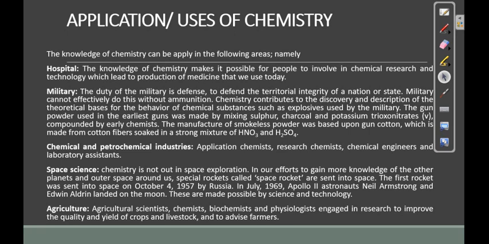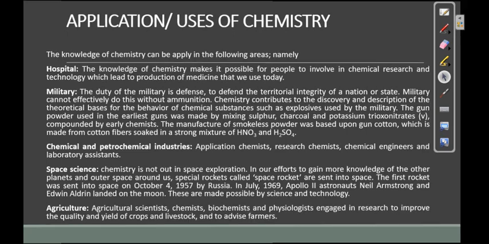Now we have pesticides and insecticides that are used to kill those insects and pests that may harm our crops. Also there are improved foods or diets for animals. When you give it to your livestock, they will look well nourished, and when they are presented to the market, they will be sold at a higher price. So these are the applications of chemistry.